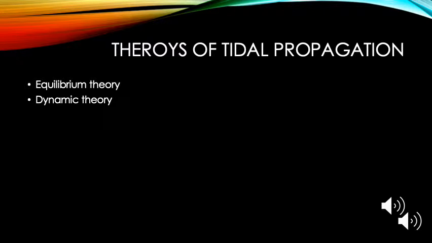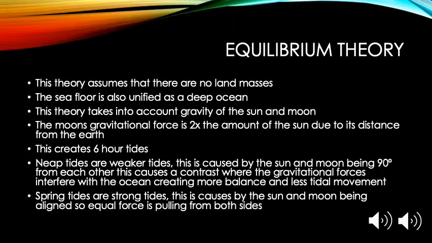Theories of tidal propagation. The first is equilibrium theory, and the second is dynamic theory. Equilibrium theory assumes that there are no land masses in the sea, and that the seafloor is undefined, as a deep ocean. This means that the ocean is the same depth all the way around, and that the seabed is flat. This theory takes into account the gravity of the sun and moon.